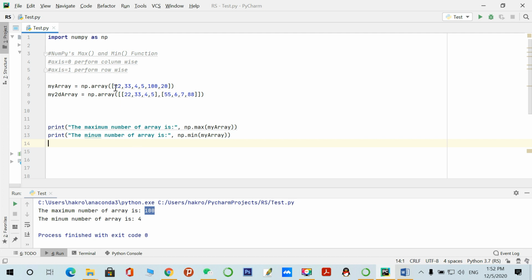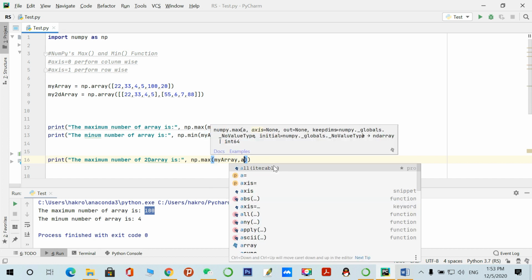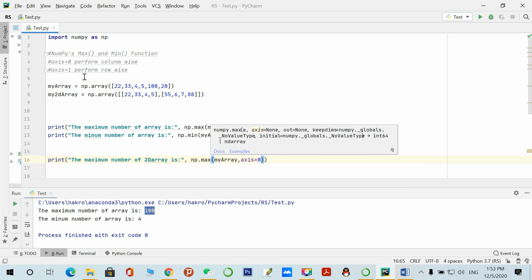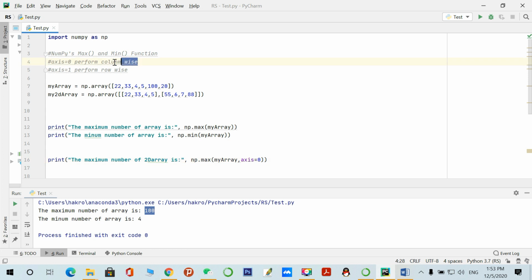You can also perform this on a two dimensional array, column wise and row wise. You just have to add an extra argument, axis. So how can we perform it column wise and row wise on a two dimensional array? Let's copy this and paste here. The maximum number of a two dimensional array is np.max, and you just add another argument, axis equal to 0. If you pass axis equal to 0, it will perform column wise.